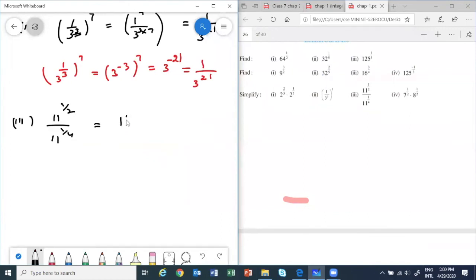So base is same, powers will get subtracted. What is it? 11 power what? 1 by 4, correct.